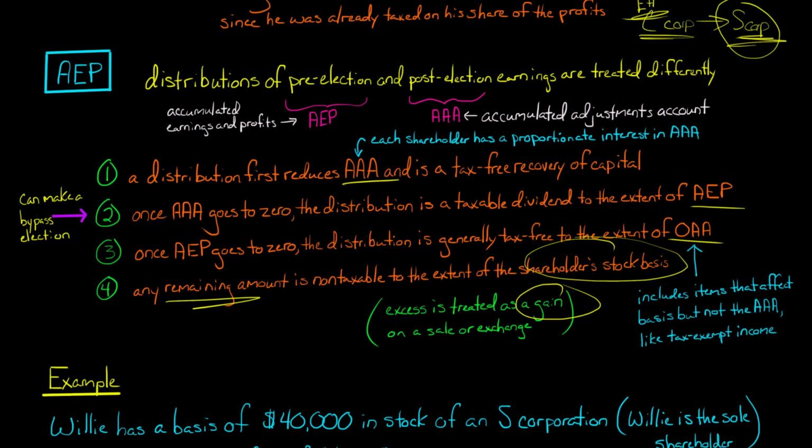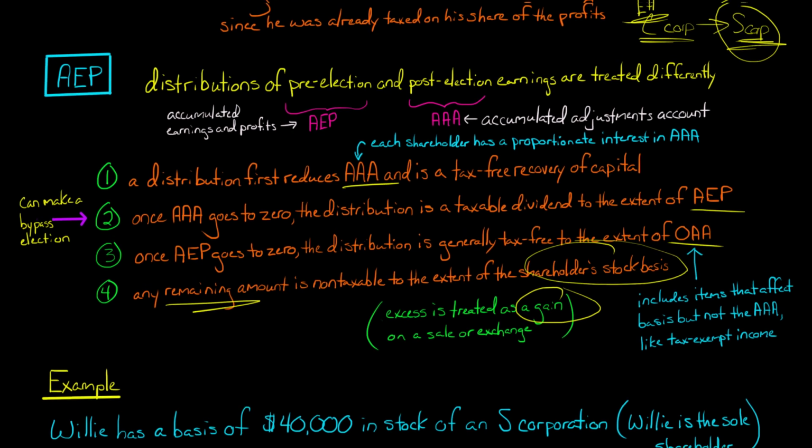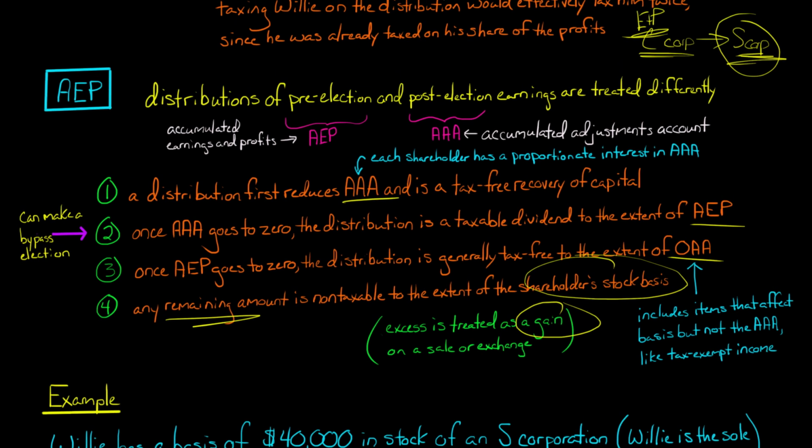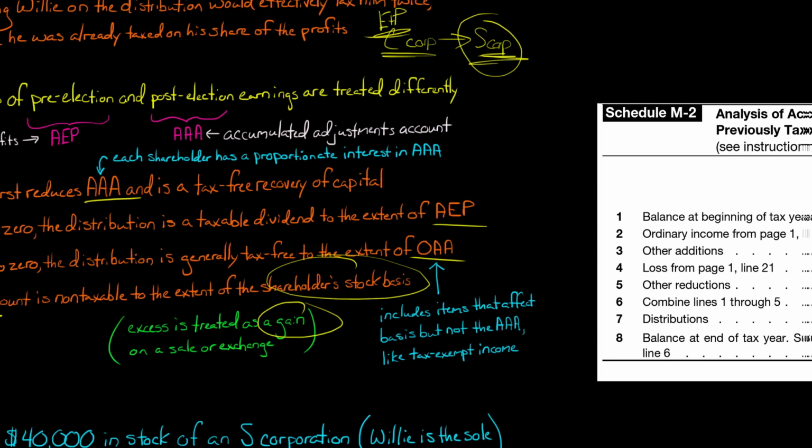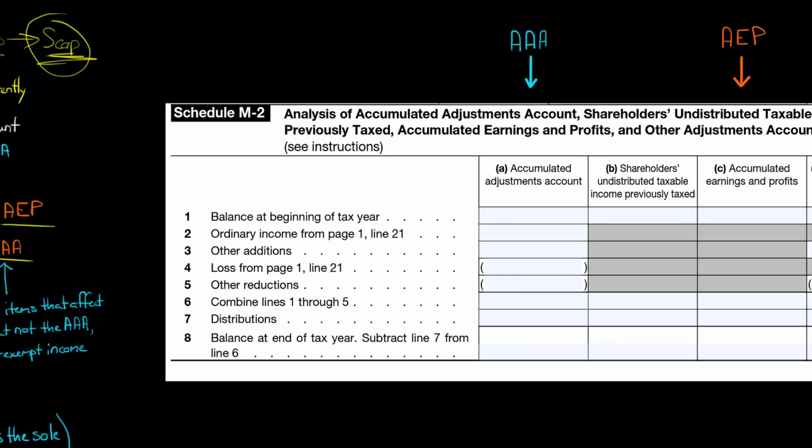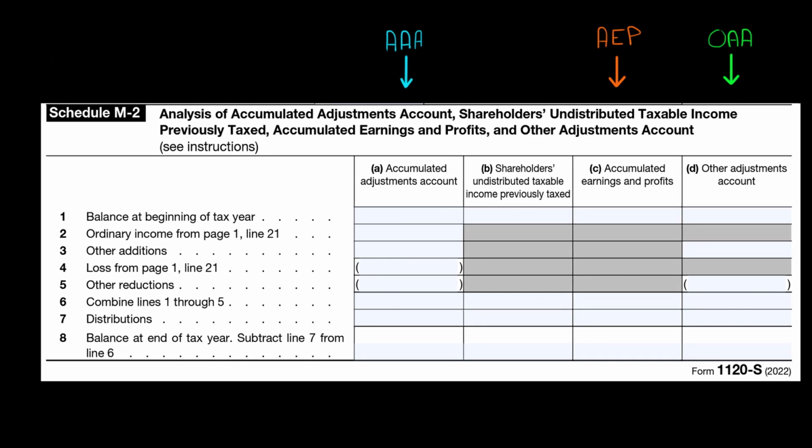I know that's a lot, so hang with me. I'm going to give you an example. But before I get into this example, I want to show you where this would be on the tax return. Remember that Form 1120S is the tax return for an S corporation. Schedule M-2, part of the Form 1120S, is where you're going to see the accumulated adjustments account, the AAA account that I talked about.